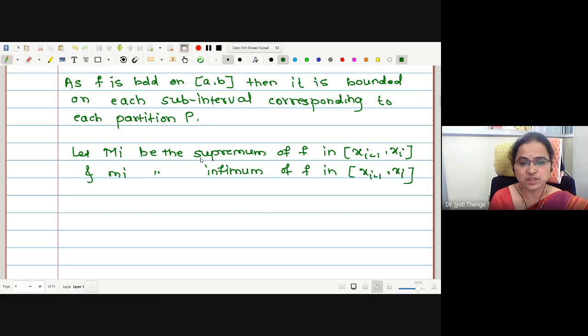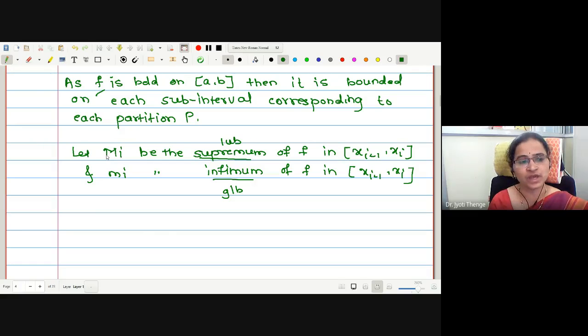We have seen the concept of supremum and infimum in the previous lecture. Supremum is least upper bound, infimum is greatest lower bound. Correct? Therefore, as the function is bounded, it must have suprema and infima on every subinterval.